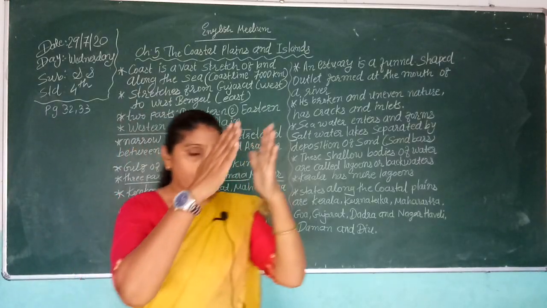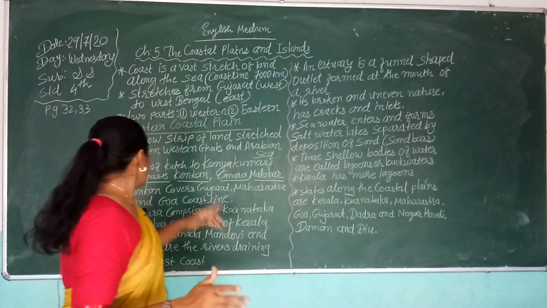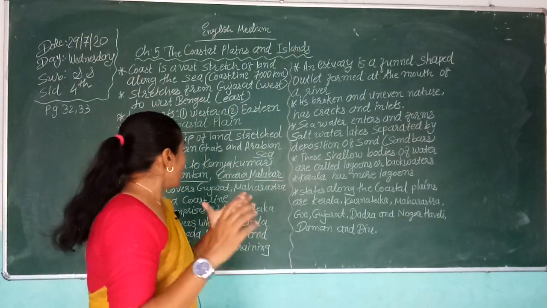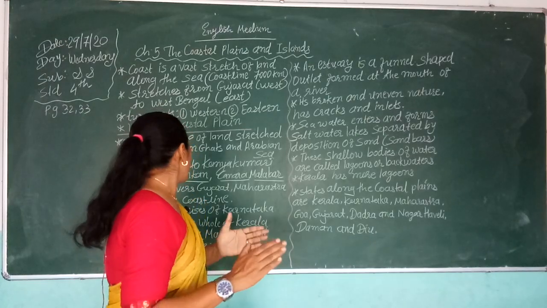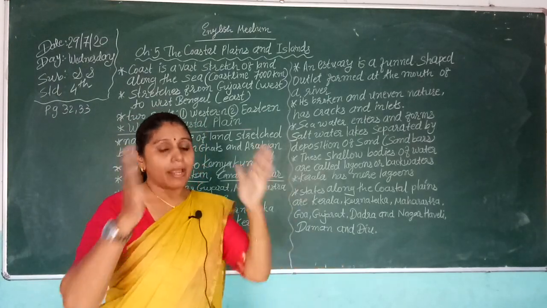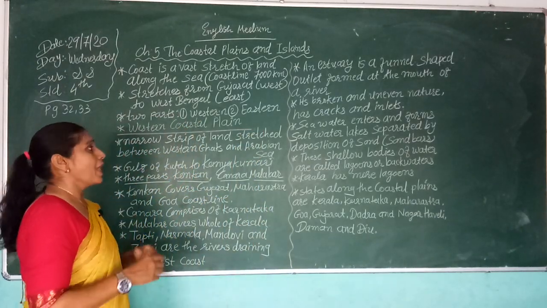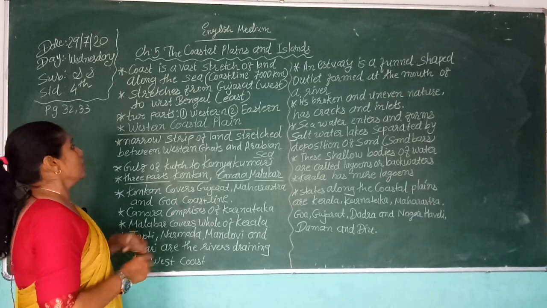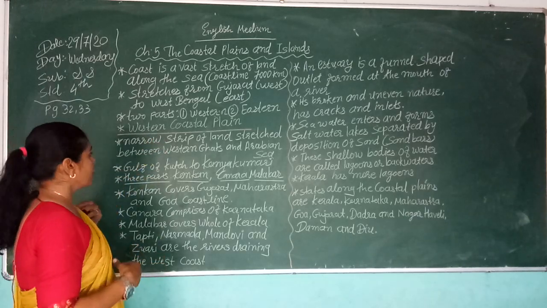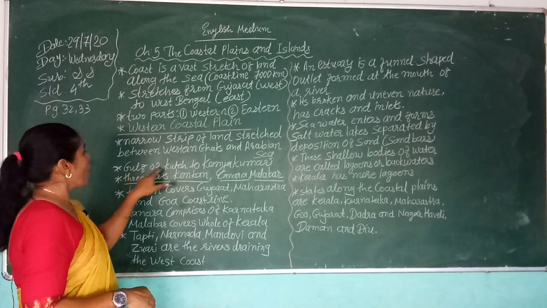Between them there is a narrow strip of land. It is called the western coastline.